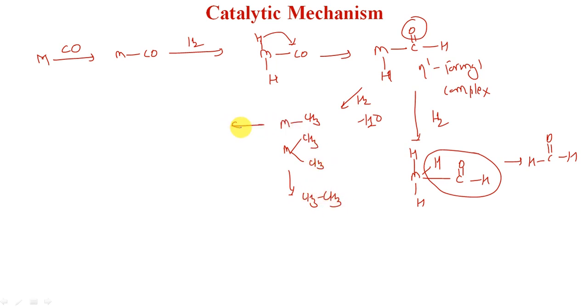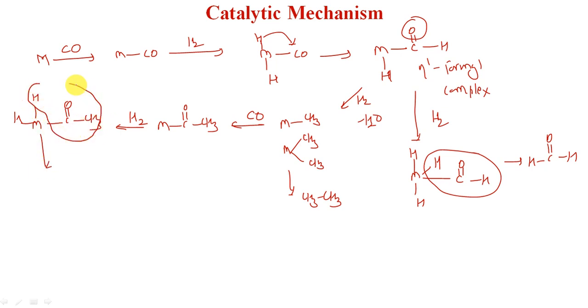These metal methyl complexes can further undergo insertion of CO to form acetyl complexes, and with adsorption of hydrogen on the surface of the metal, we can have M, H, M, H, C double bond O, CH3. Then if there is loss of this group, we will get acetaldehyde as one of the products. So a variety of organic compounds can be formed over the surface of the catalyst.